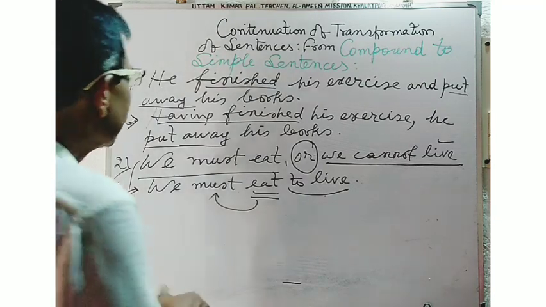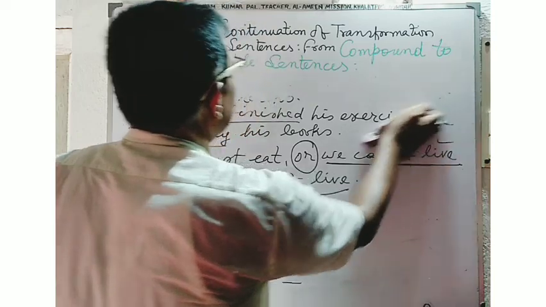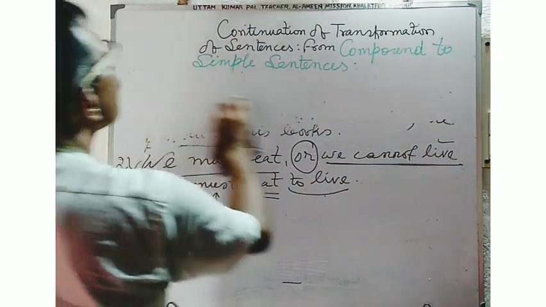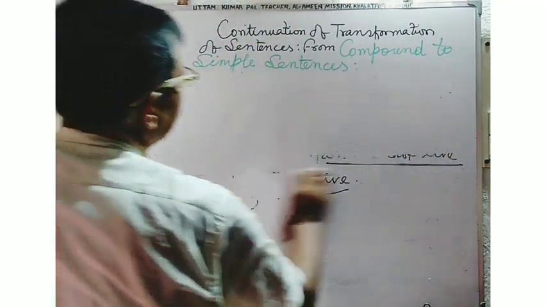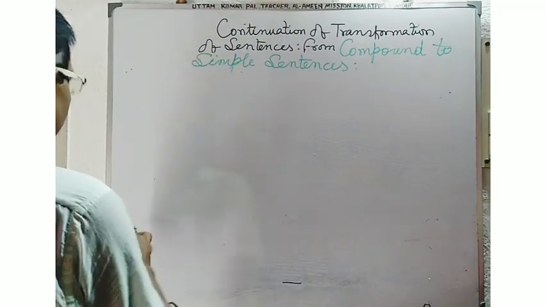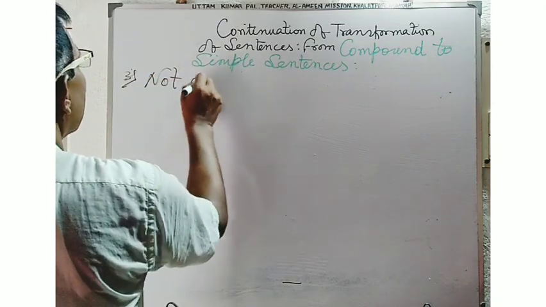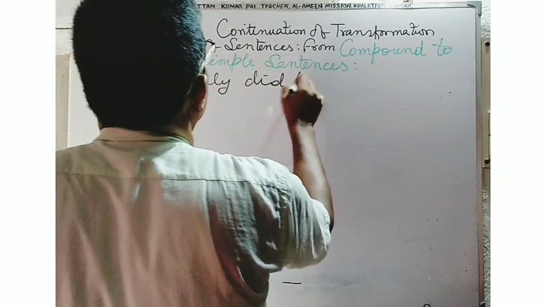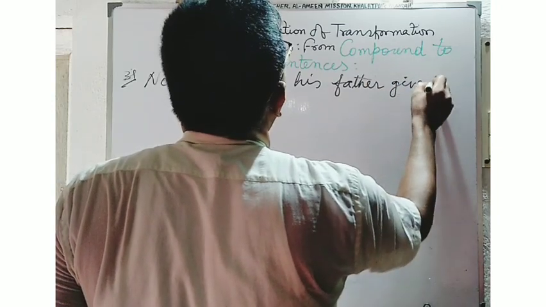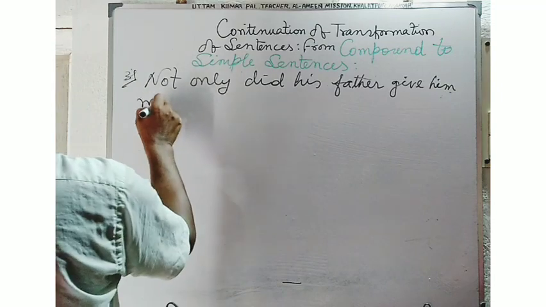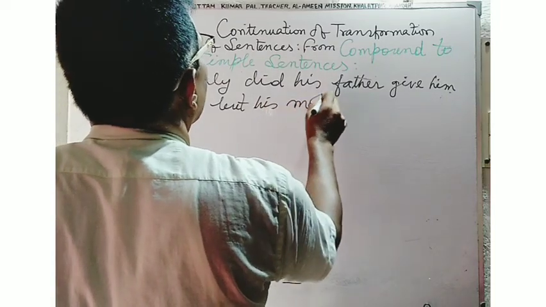Now, students, in another example you may see how such compound sentences can be converted into simple sentences.